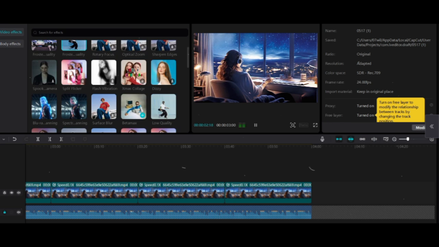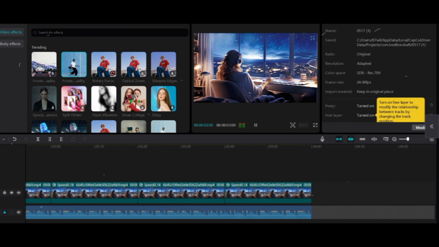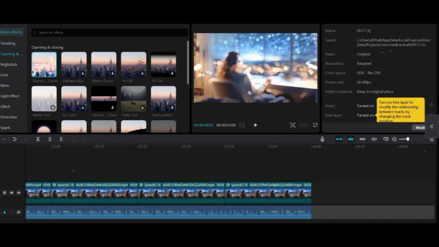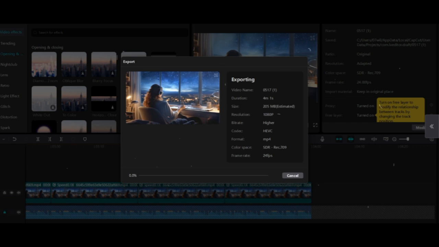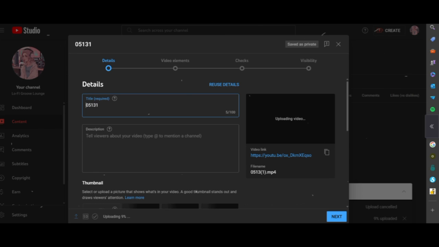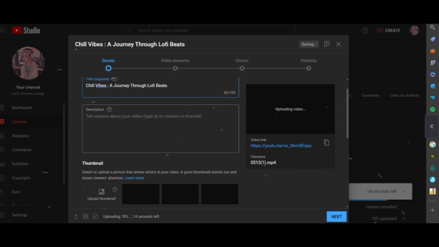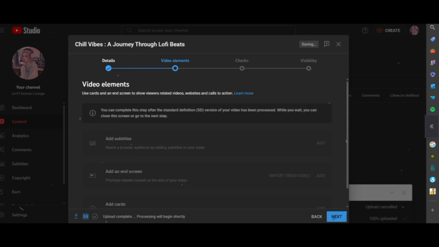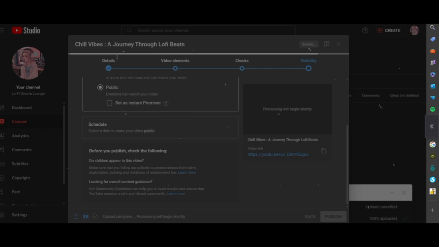Make changes to the image according to the audio, and don't hesitate to apply filters and effects in order to make it look more engaging. And once you are ready for it, just press the Export button for saving these results into the device. The music video is now in the bag. We can now upload it to our channel. But first, let's add an attractive title and description, plus a catchy thumbnail to grab viewers' attention. Alright, here we go. Our video is now live.